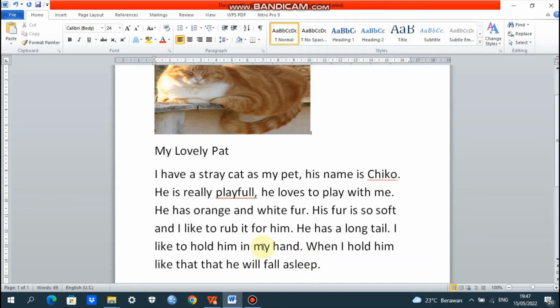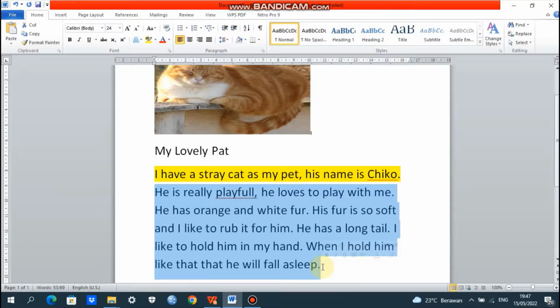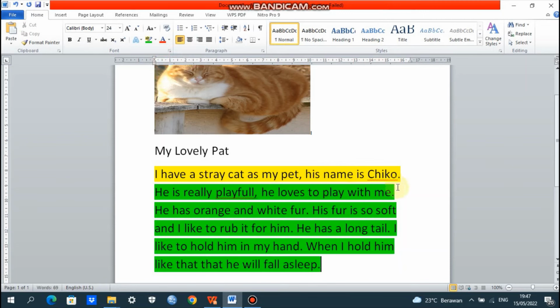The example of descriptive text. Remember, the first is identification. And the second, language features number 2, is description. Do you know identifications here?